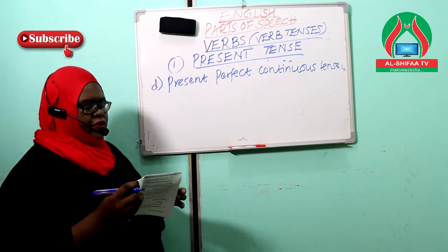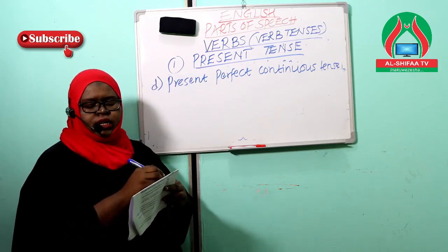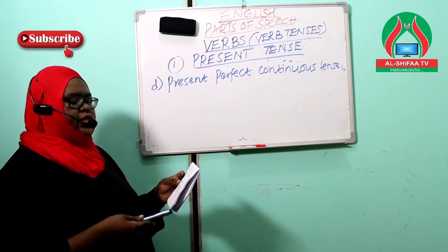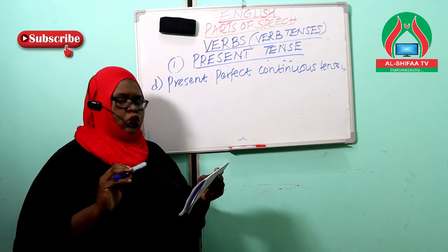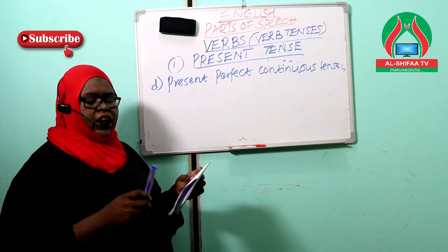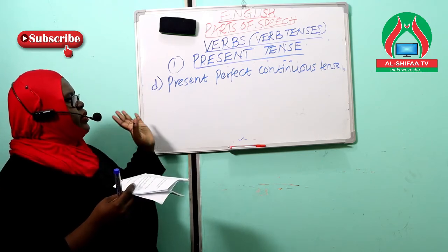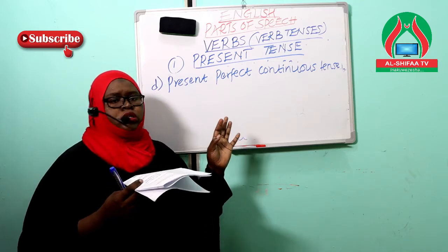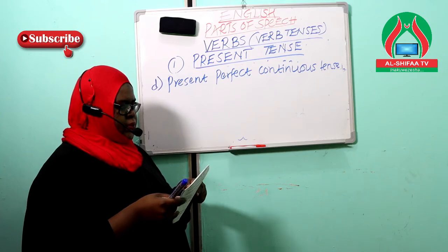This is a verb tense that is used to show that an action started in the past and has continued up to the present moment, and it usually emphasizes the duration or the amount of time that an action has been taking place. So this is quite different from the present perfect tense, where we said that we don't give much emphasis on the amount of time that has been used.